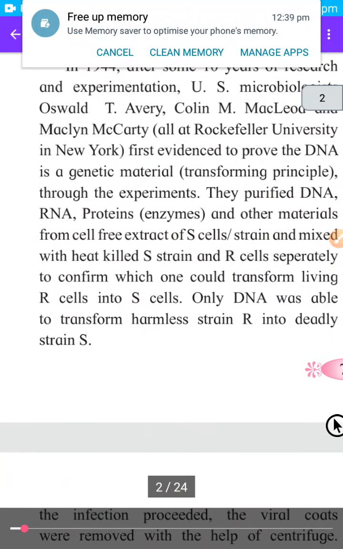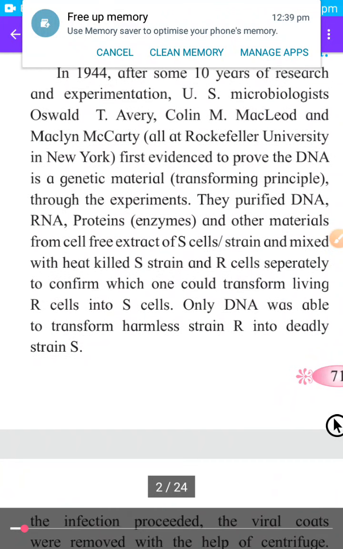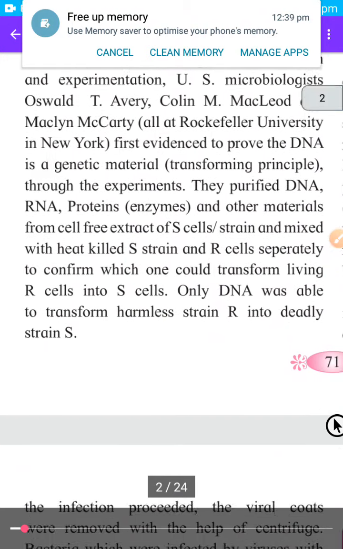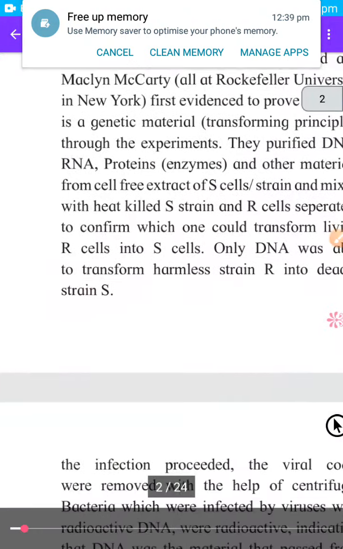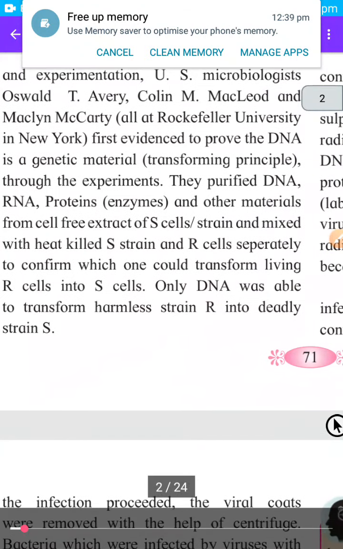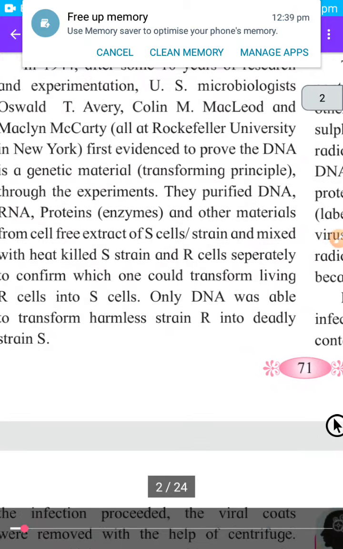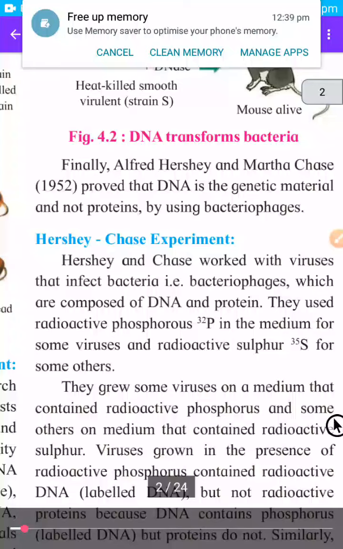So they separated DNA, RNA and proteins from the S cells, mixed them into the heat killed S strain and R cell separately, and they came to know that only DNA was able to transform this R type of bacteria into S type of bacteria. When they mixed this DNA of the S cells into R type of bacteria, R type converted into S type and became pathogenic.